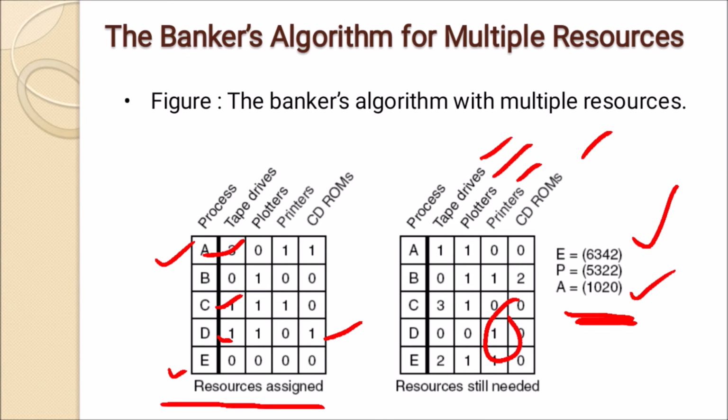Now let us check whether this situation is in deadlock or not. First we look for any row whose values are less than 1, 0, 2, 0. Yes, there is one: process D. It requires only one printer to complete.